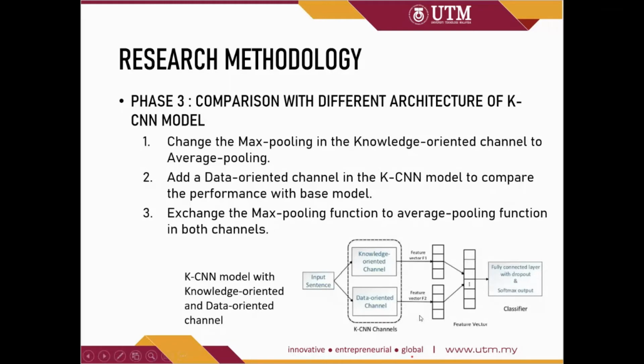The data-oriented channel is the same as the knowledge-oriented channel, where after the convolution layer, it is sent to the pooling layer and then the output layer. Lastly, we will exchange the max pooling function in the pooling layer for both channels to the average pooling function to see which pooling function is suitable for the channels to extract the causal relation in this data.